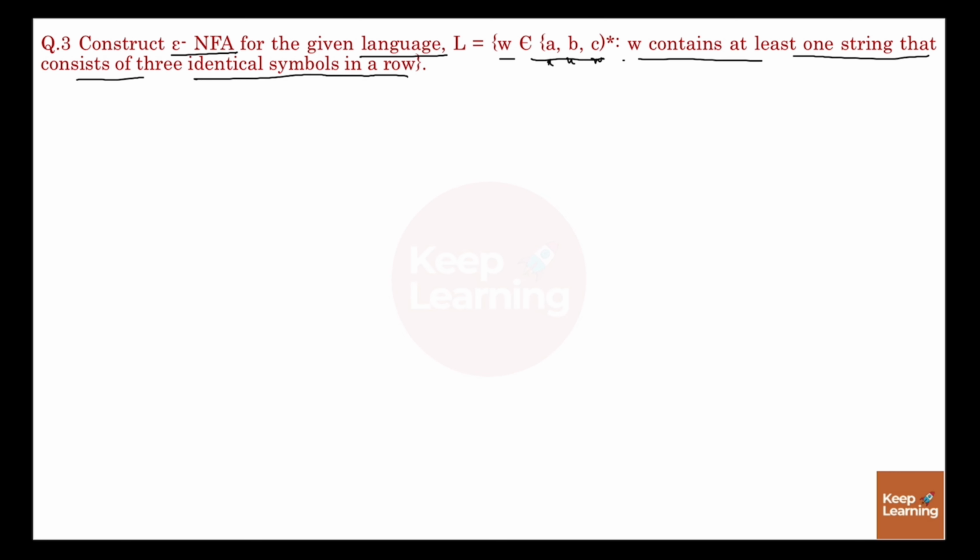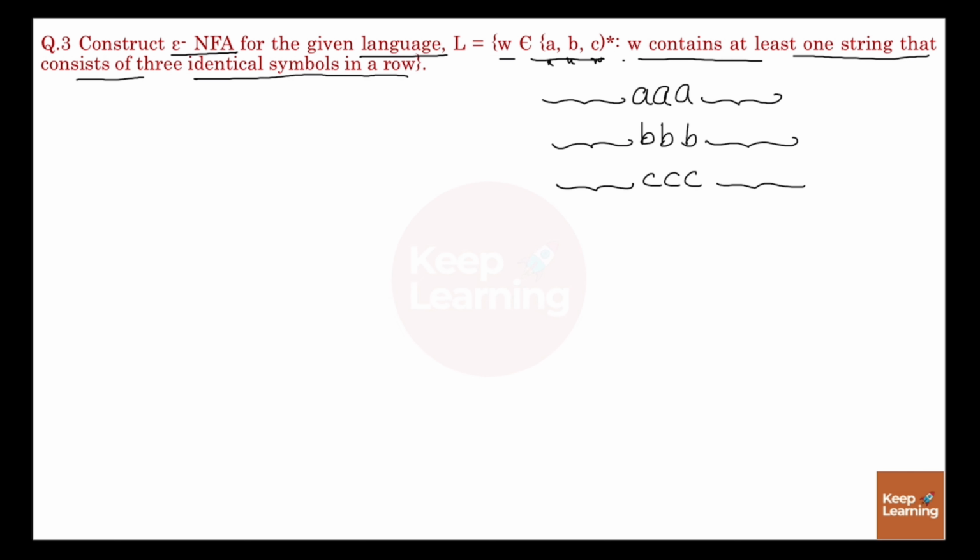It means it should accept at least AAA or BBB or CCC, and here you can take any number of times A, B or C.